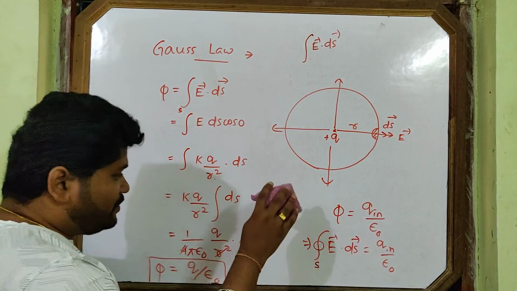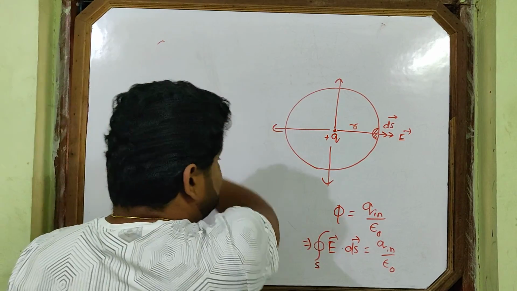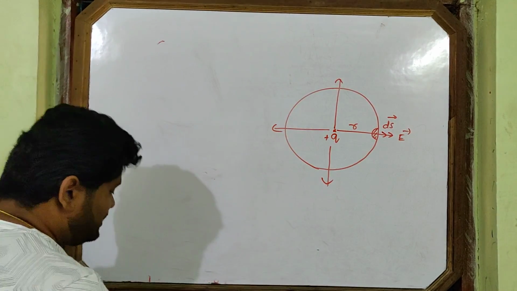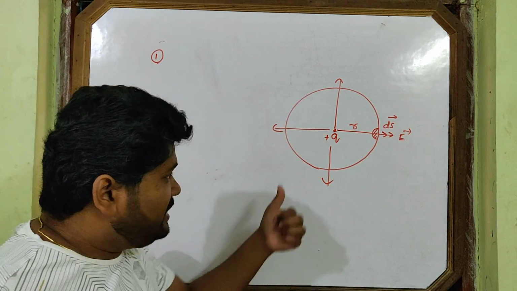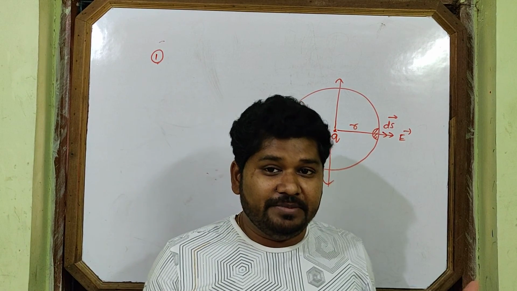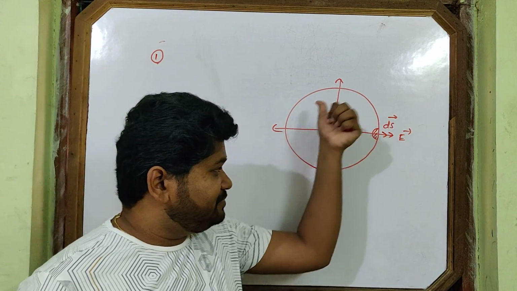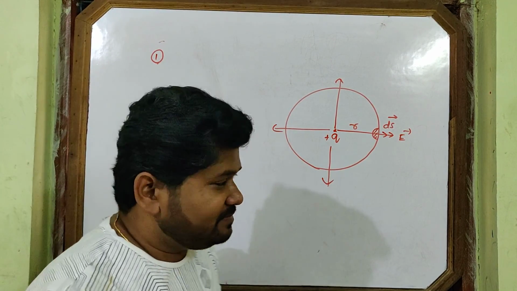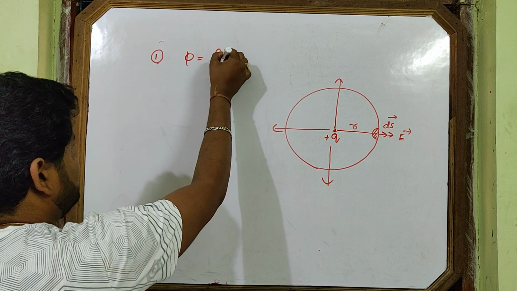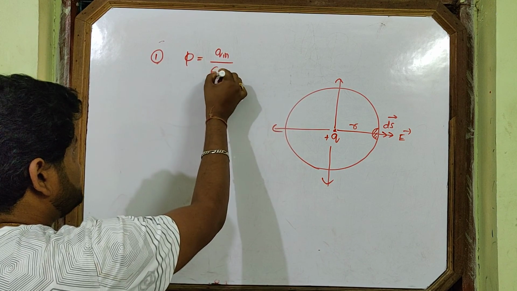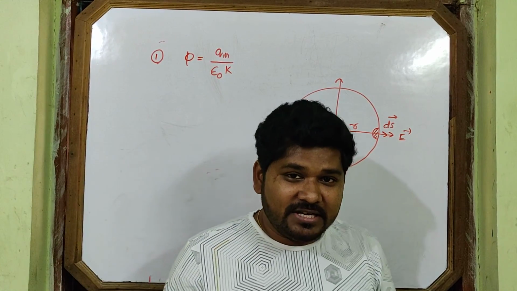Okay. Some important concepts we will discuss based on this, on which concepts questions you may face. First concept about Gauss law: if instead of vacuum, the surface is filled with some dielectric medium, then what about the flux linked? Flux linked phi will be Q in by epsilon naught K. K is the dielectric constant.